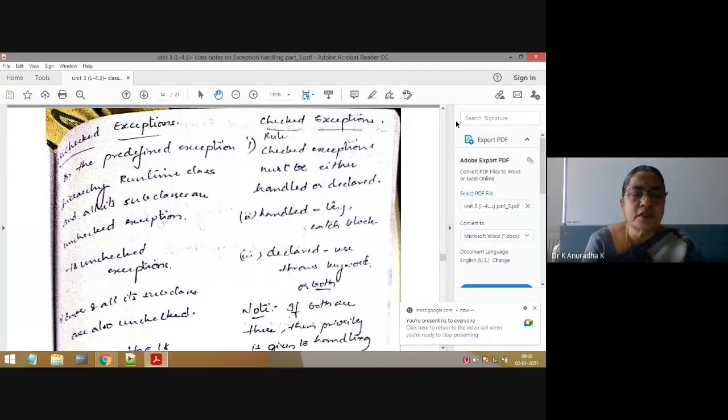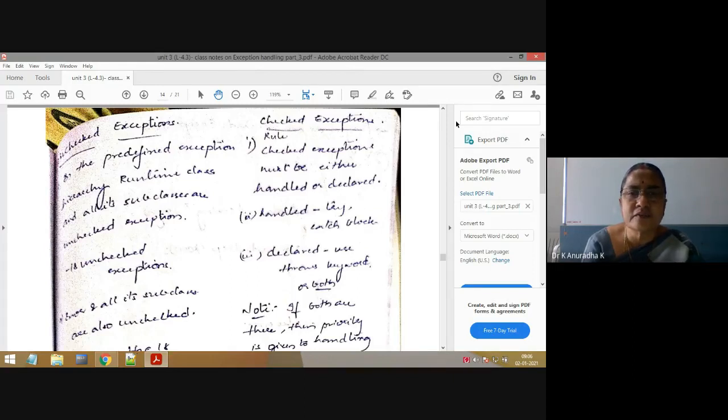Good morning to all. In today's class, we will discuss the last keyword in exception handling. That is, what is that? Throws. We have only 5 keywords in exception handling. They are try, catch, finally, throw, and throws. These are the only 5 keywords which will be used throughout exception handling. Except these 5 keywords, we will not use any other keyword.